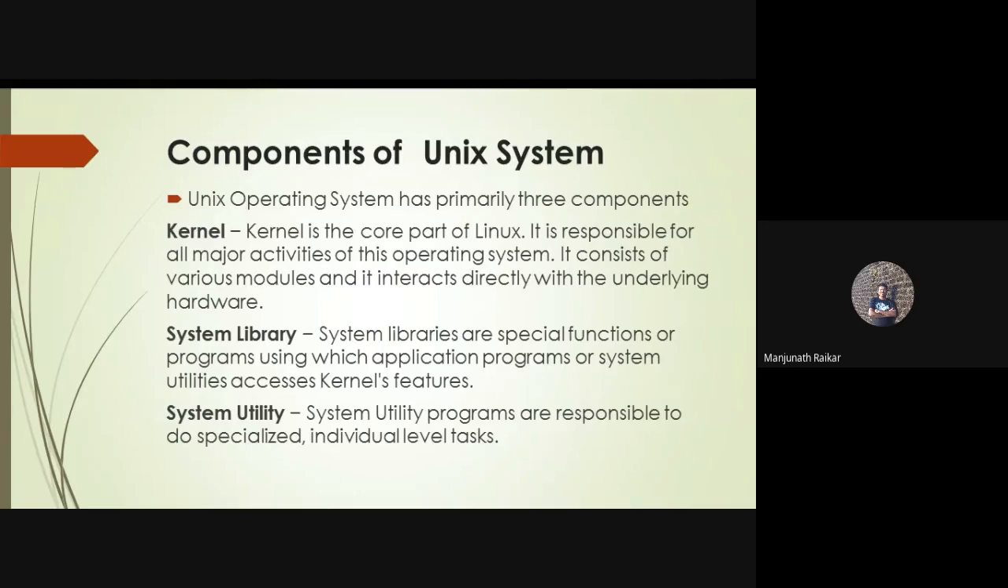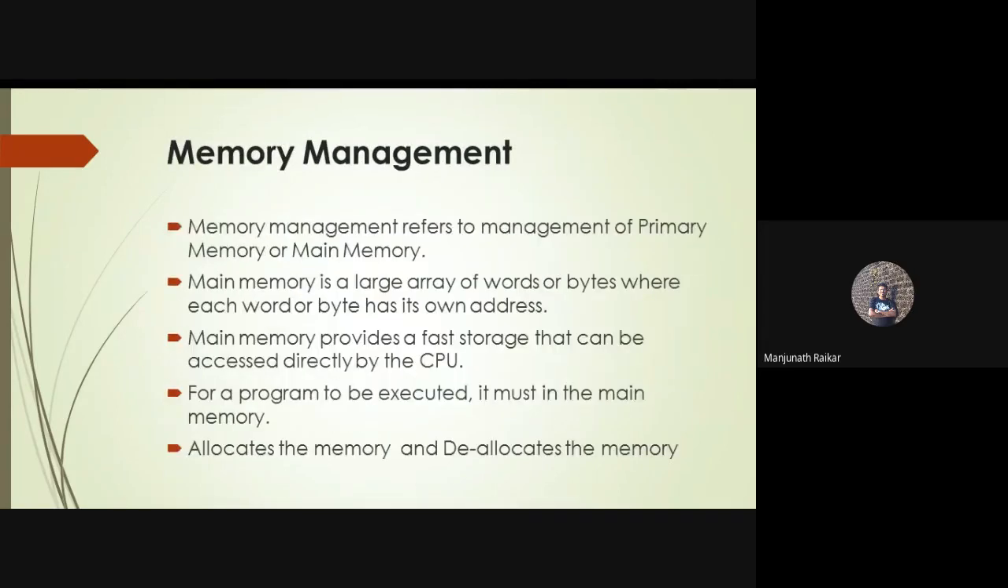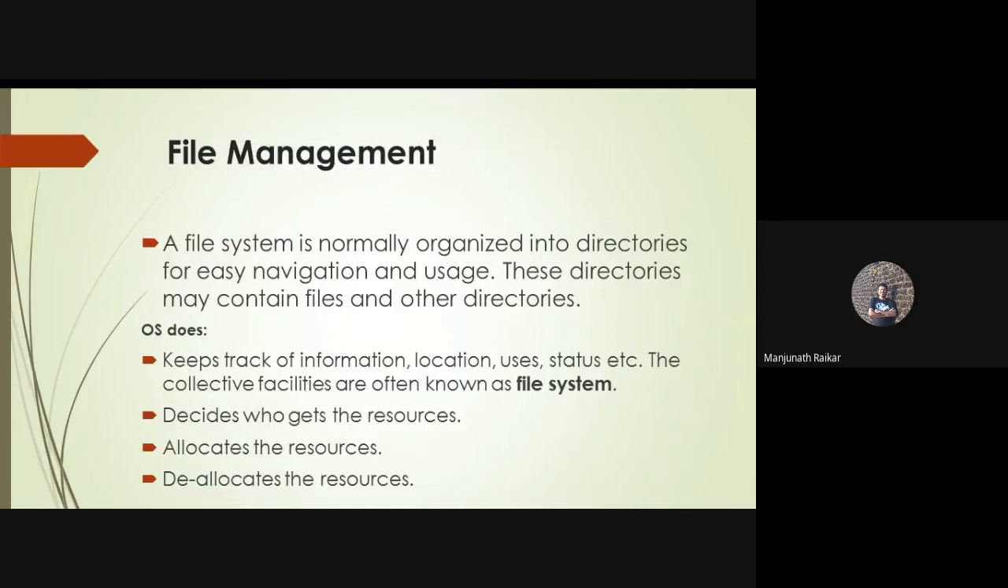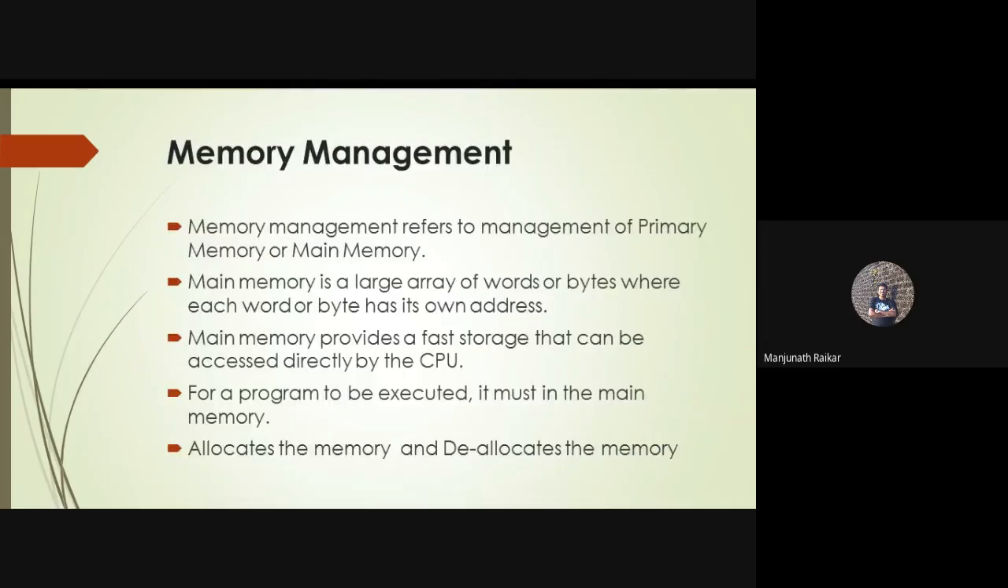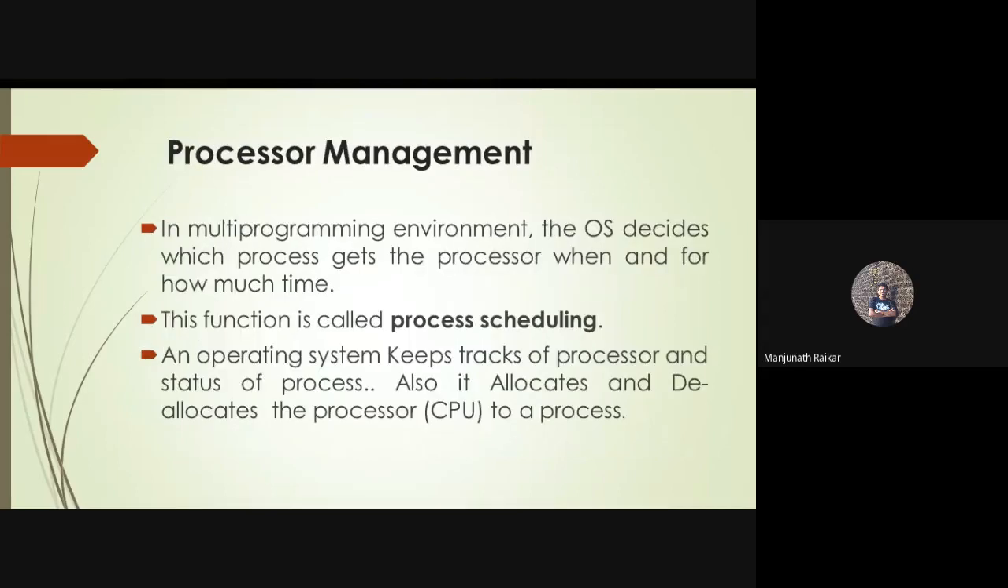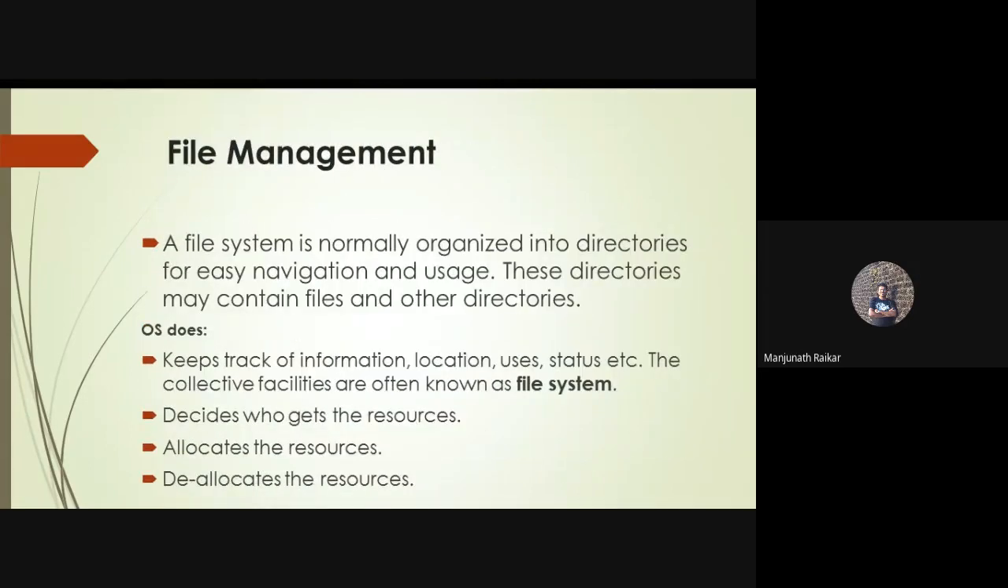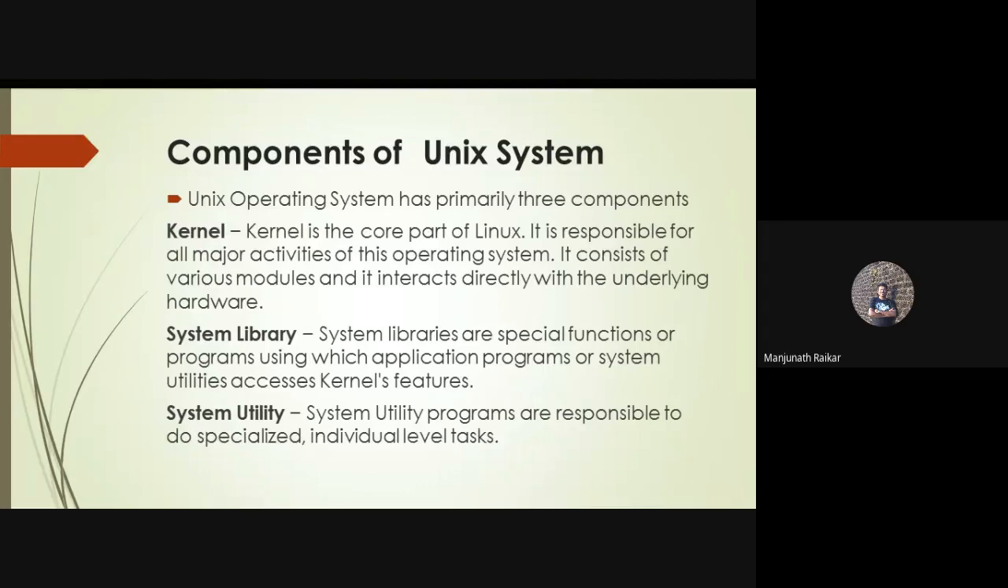Next, we'll discuss the various management types: memory management, processor management, device management, and file management. You must remember all these four types of management, which are facilities of the operating system. Next, we'll discuss the components of the Unix system. The Unix operating system has primarily three components: kernel, system library, and system utility. These are the three primary components available in a Unix operating system. We'll discuss them one by one.